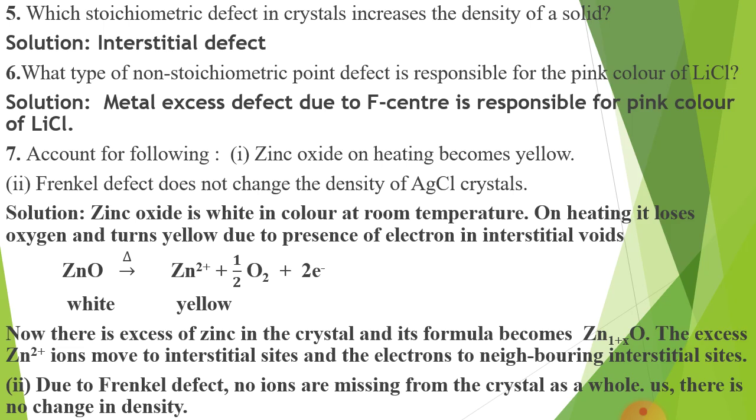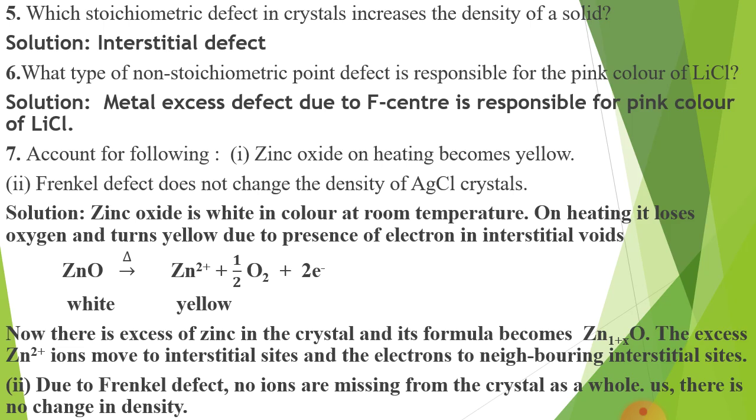Next, question number 5. Which stoichiometric defect in the crystal increase the density of a solid? So only one defect is there, interstitial defect. In this defect, what happens here? One atom moves from any other place of the same crystal and inserts into the voids. That's why the density increases. So only in this defect the density increases.